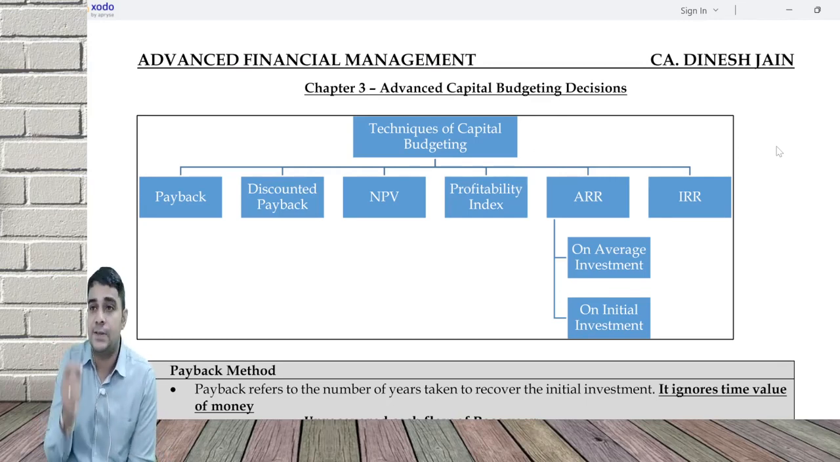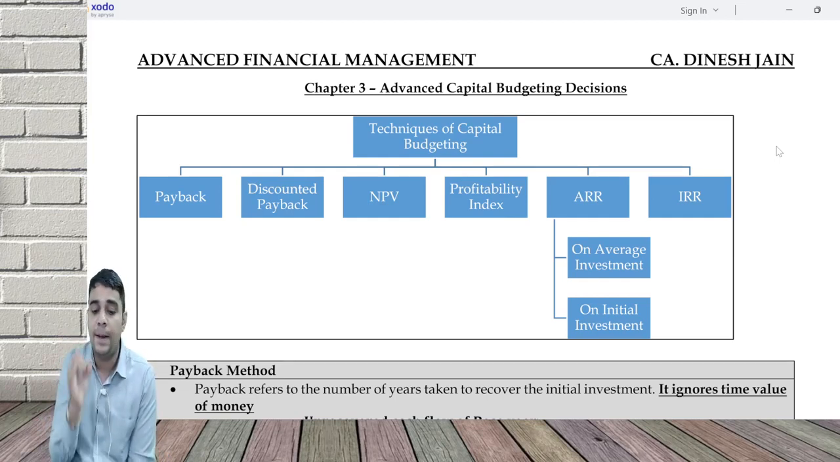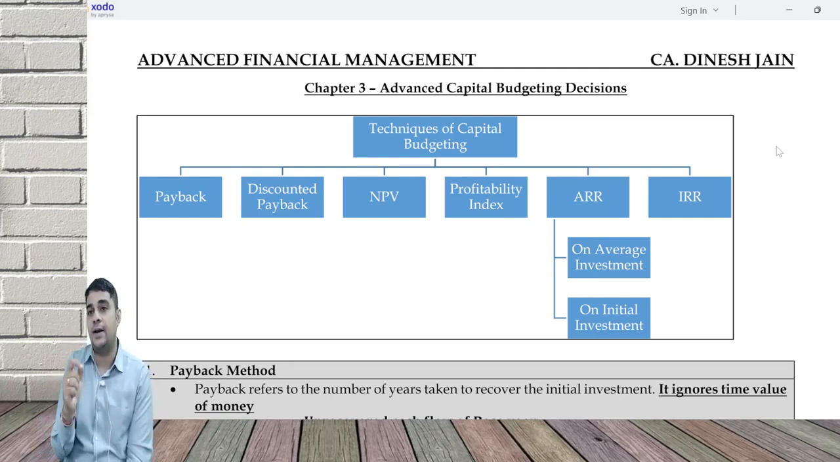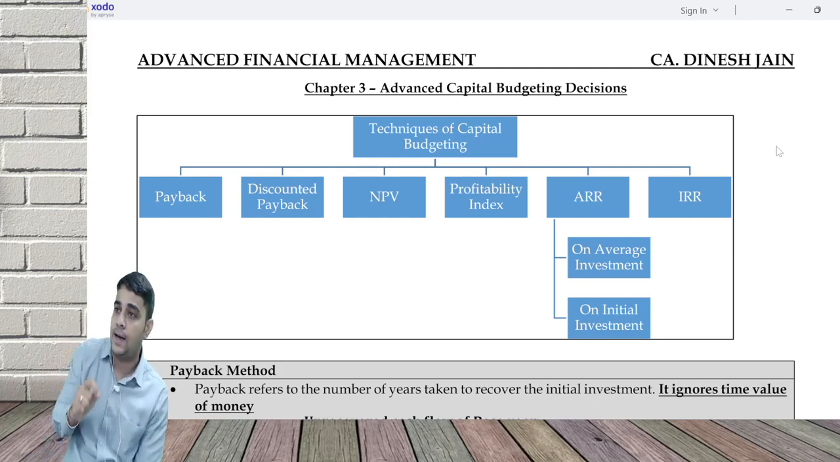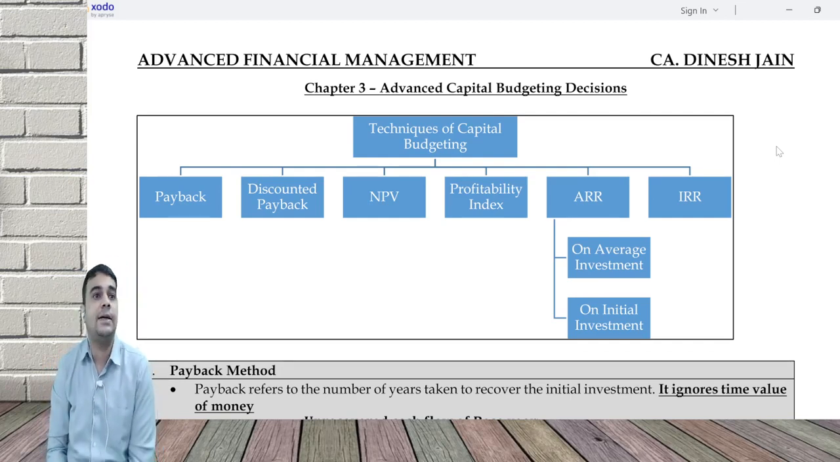First thing is basics of capital budgeting, where we have 6 techniques of capital budgeting: payback, discounted payback, NPV, profitability index, ARR on average investment, ARR on initial investment, and IRR. IRR can have a modified IRR as well. What is payback? Payback refers to the number of years in which you recover your initial investment without considering time value of money.